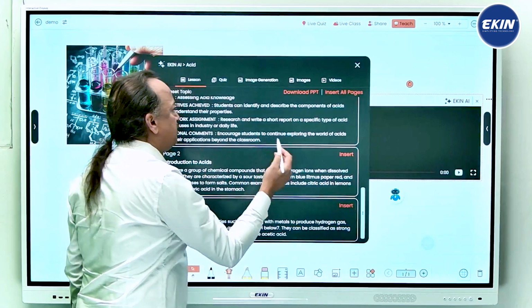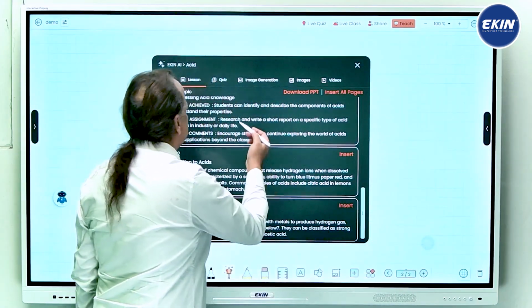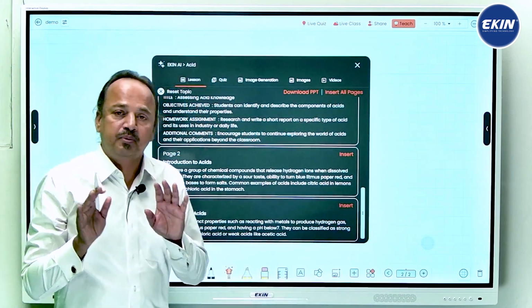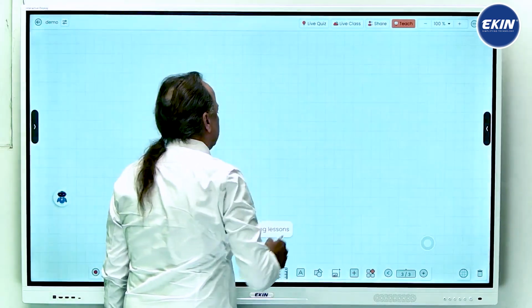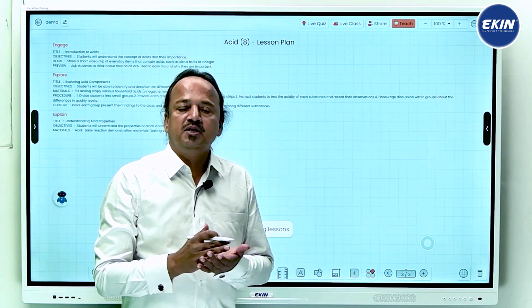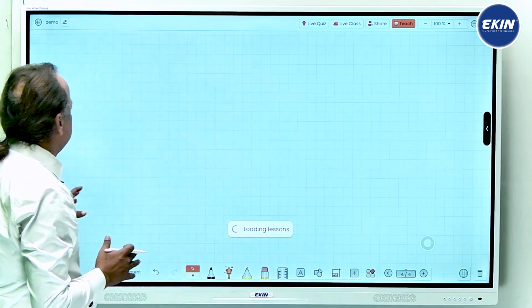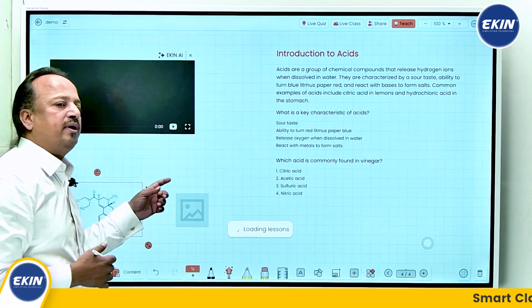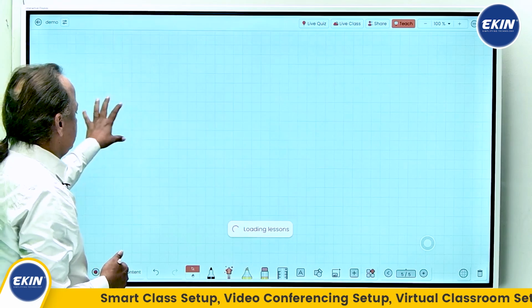This is the lesson plan. If you want to insert this lesson plan, you can insert it here. You can go to the next page, say I want to insert all the pages, you can do that. Or if you want to create a PPT file, that you can also do. At present, we are just trying to insert these pages here only. So you can create a PPT with images, videos, or you can bring the content like this. You can see it bringing the content. There are 3 pages of content, and it is bringing all the content into my whiteboard. And these are the images related to that.